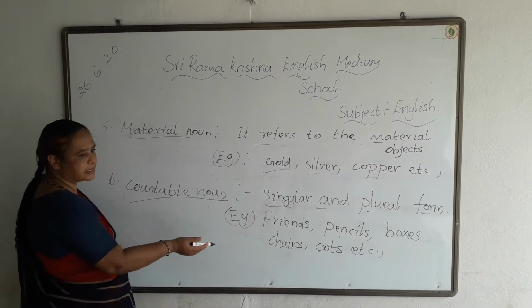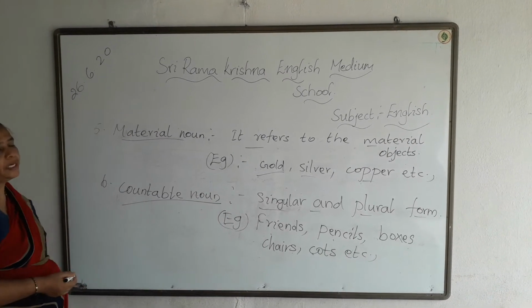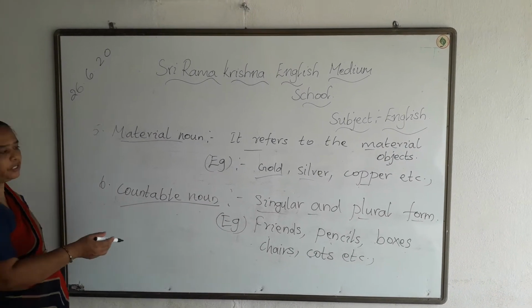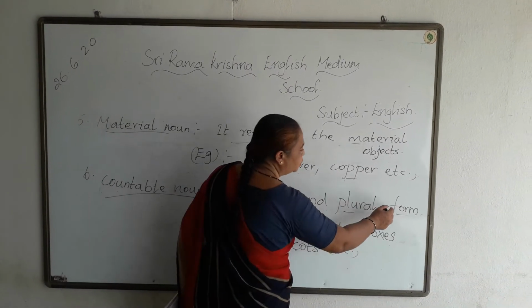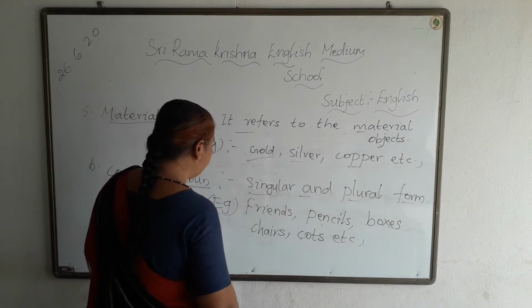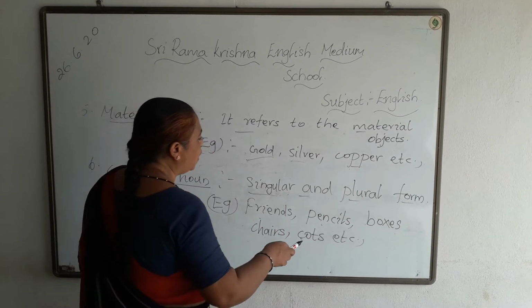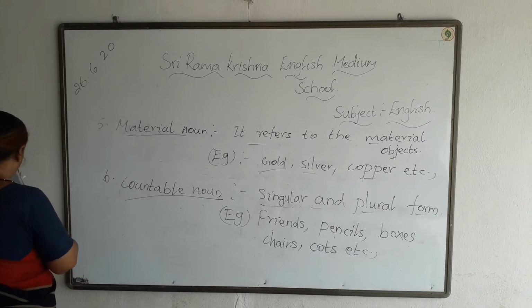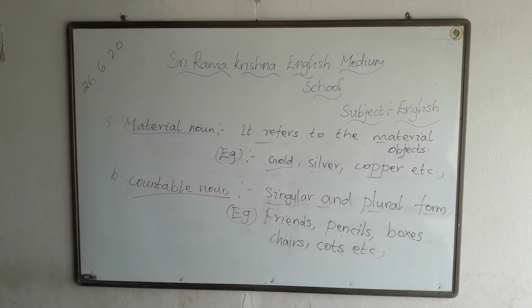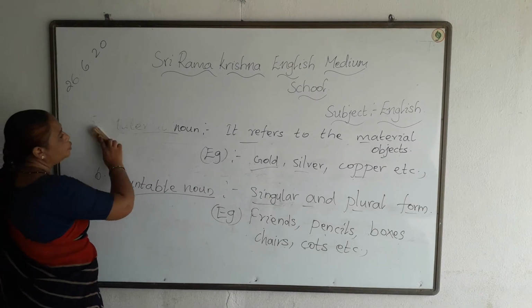You can write many examples. Okay, for all these things you can write many examples. I have given only a few examples. Countable noun is having both the singular and the plural form. Example, friends, pencils, boxes, chairs, pots, etc. Okay, next comes the uncountable noun.